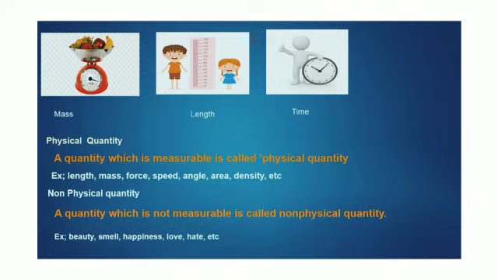And of course, physical quantities we can measure and express. Length, you can measure; you have so many instruments to measure length, and so many units to express it. Mass, you can measure from a smaller particle like an electron to the bigger mass of the universe. Force you can measure, speed you can measure, angle you can measure. So there are different instruments using which you can measure these quantities. So we have understood physical quantity and non-physical quantity. Now let's move on to next.